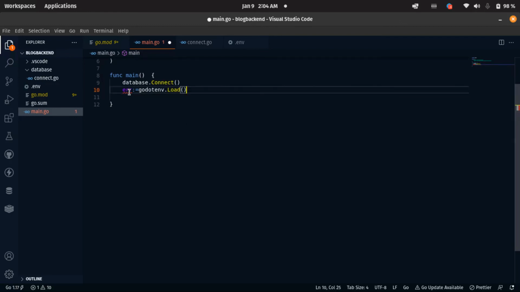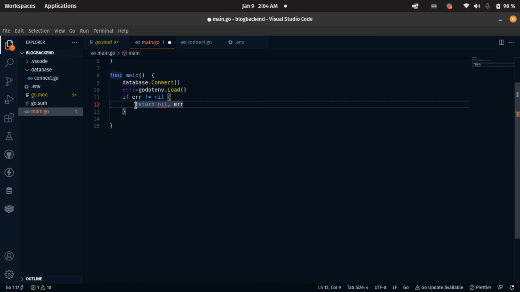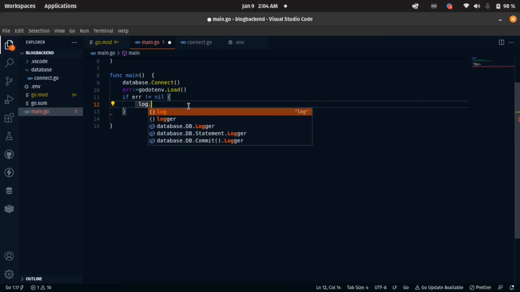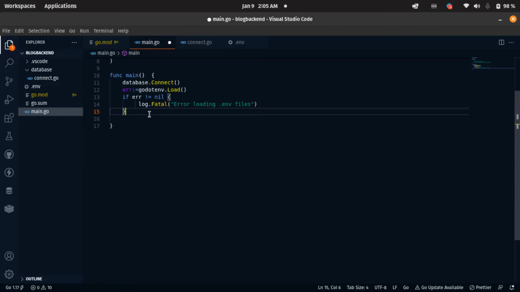So if there is an error, we want to print out the same thing again. We're going to say log.Fatal, error loading .env file.